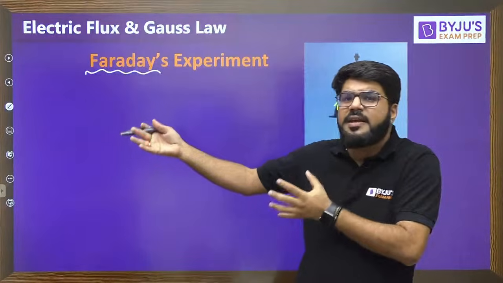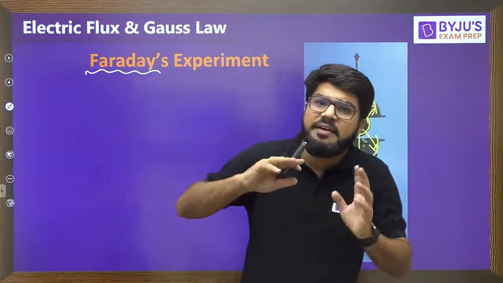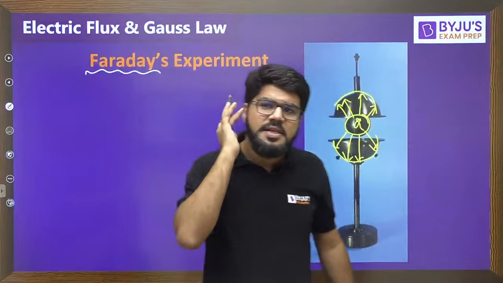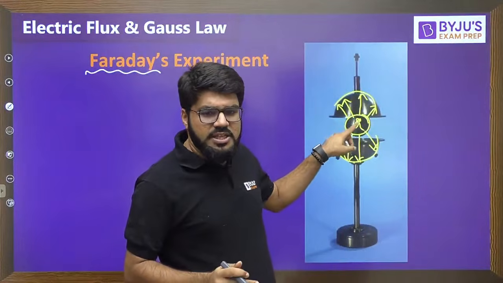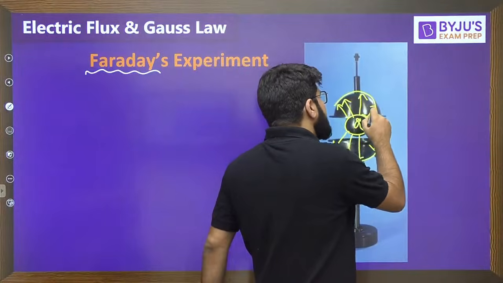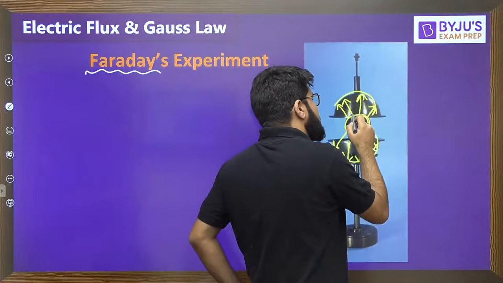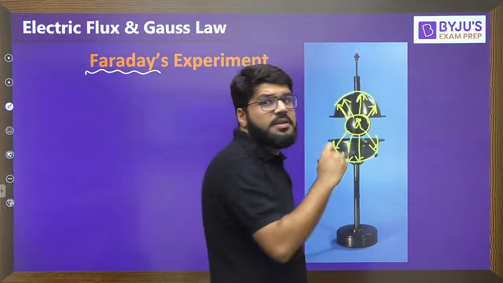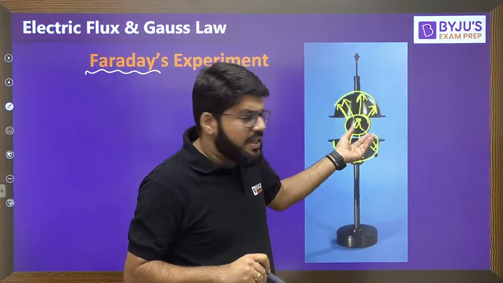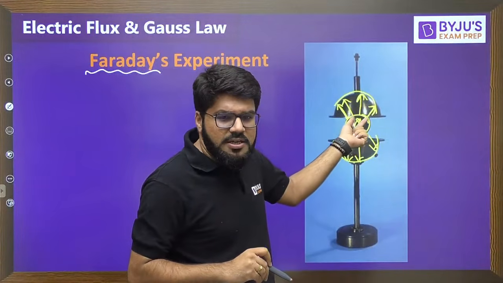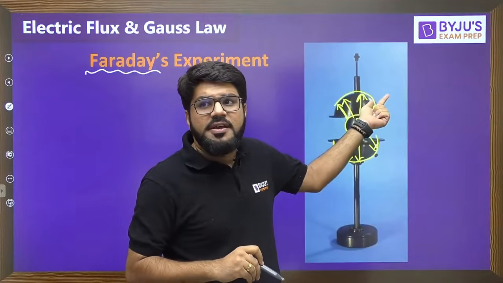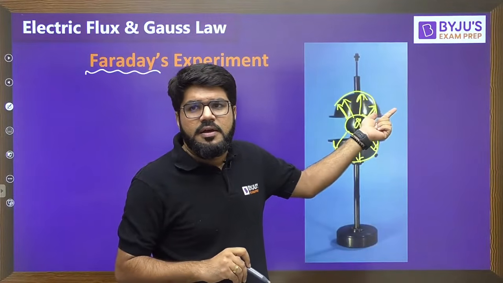It was intentionally connected to the ground, but still it developed the charge. The reason is the inner sphere had the charge Q, and because of this inner sphere charge, the outer sphere developed the charge. That shows there is movement of this inner charge towards the outer sphere, right?